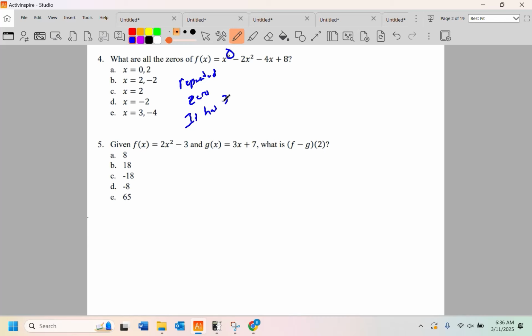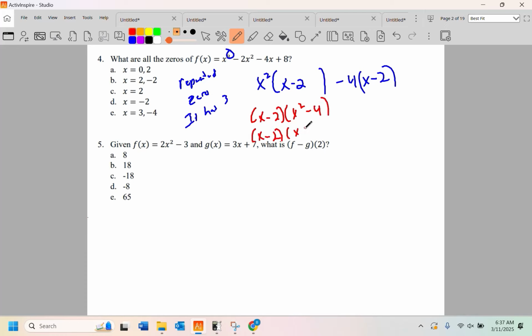This is a factoring by grouping problem. Notice I can pull an x squared, and there's your repeated 0. It's going to be a 0. Probably, I don't know, we'll see. If I pull an x squared from x cubed minus 2x squared, I'm going to have x minus 2. I can pull a 4 from the back of the bus. It's going to give me x minus 2. Okay, so it's a 2 that's repeated. If I think about the common factor of x minus 2 and then the stuff that's left over, x squared minus 4, I know that x squared minus 4 factors as x minus 2 and x plus 2. And of course, we know about the ZPP, the zero product property. So I've got 2 and -2.